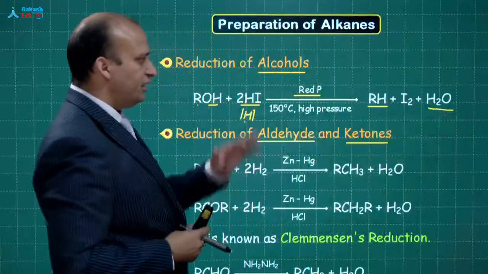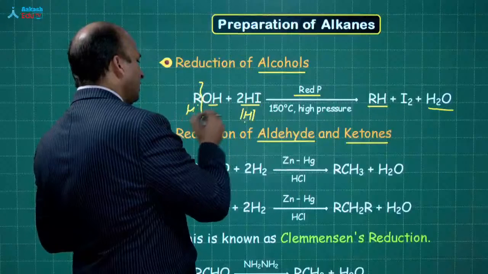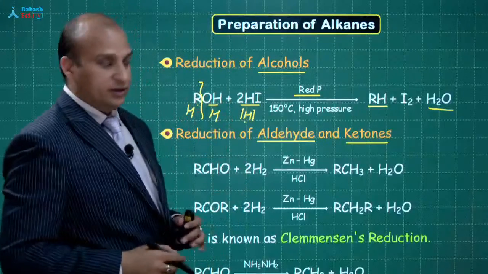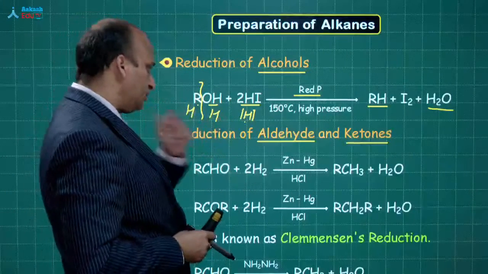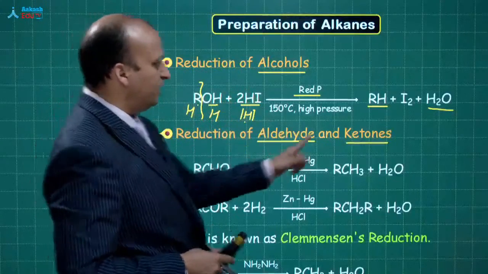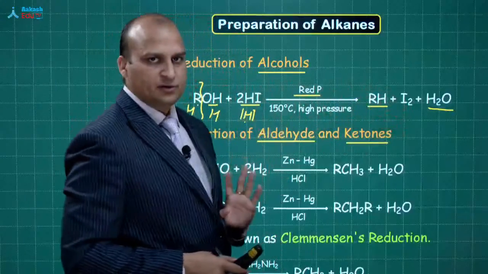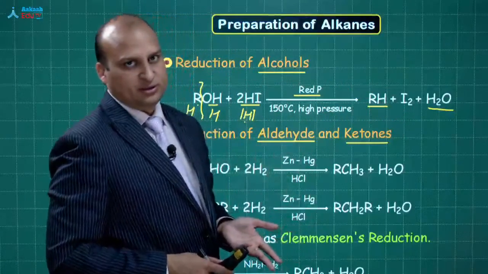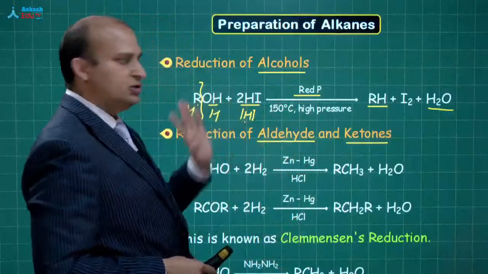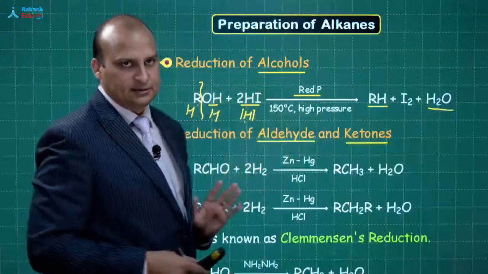Fine. So, how many hydrogens do you require? You will say, sir, one hydrogen is required for R, one hydrogen is required for OH. So, basically I require 2 hydrogens, that is why you are writing 2HI. Now when you are having 2HI, you will be getting 1 mole of iodine. Now this iodine will combine with red phosphorus, will give HI once again. Now this HI can be reused in this reaction. The same way we can do it for aldehydes, ketones, carboxylic acids.